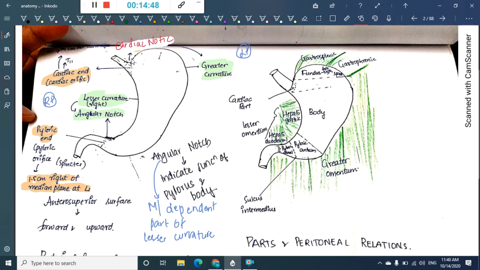This cardiac notch separates the greater curvature from the left aspect of the esophagus.